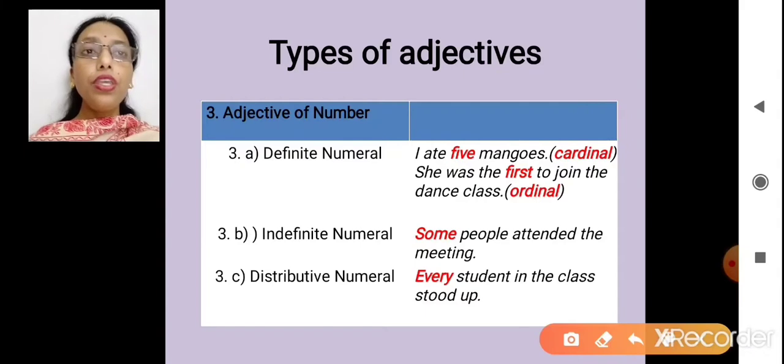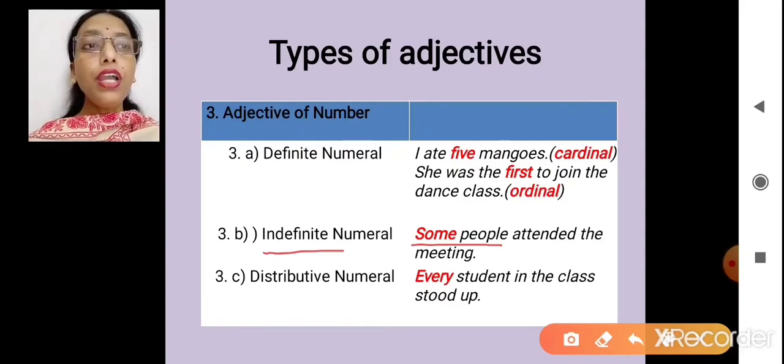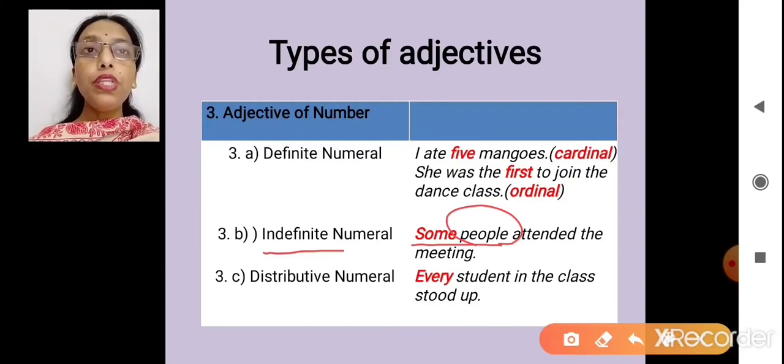Coming to indefinite. Now here you see some people. I'm not sure how many people they are. That's why indefinite. But can I count this word people? Yes, I can. That's why this is indefinite numeral. Numeral itself says we are talking about number.